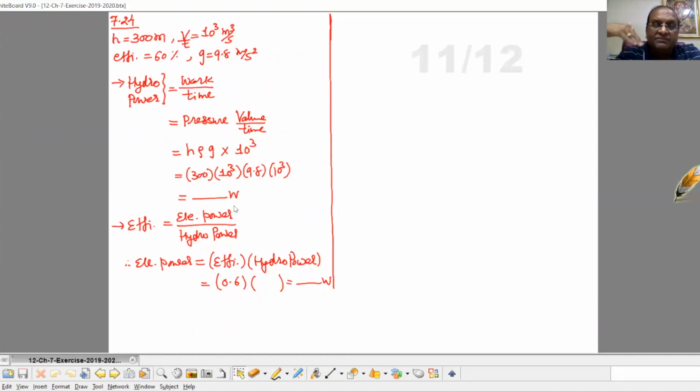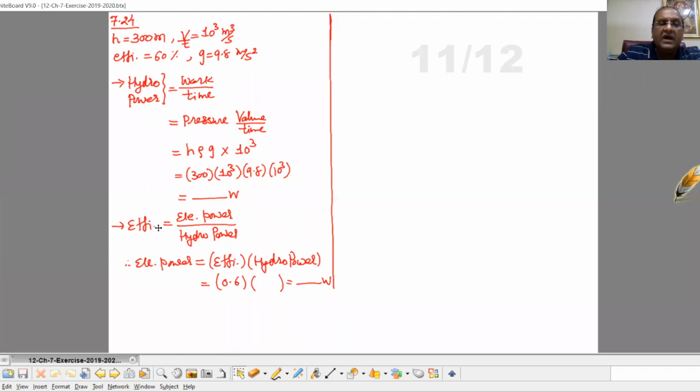Now how much power is converted into electrical power? So here efficiency, that is given to you 60%. Okay, so efficiency, that is output power upon input power. Okay, so output power, that is efficiency into input power.